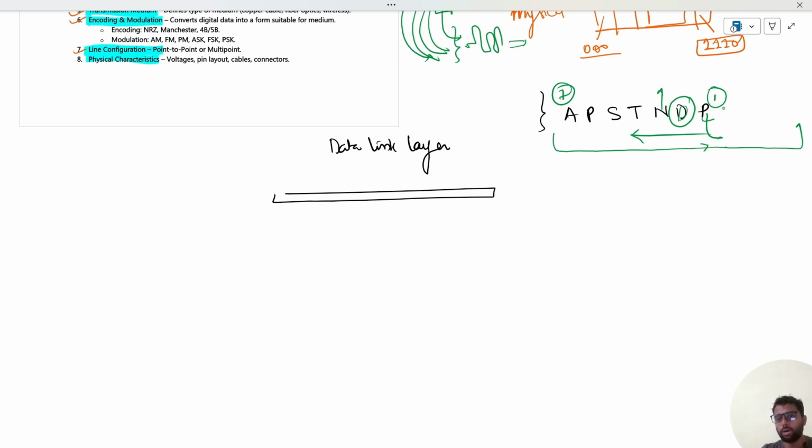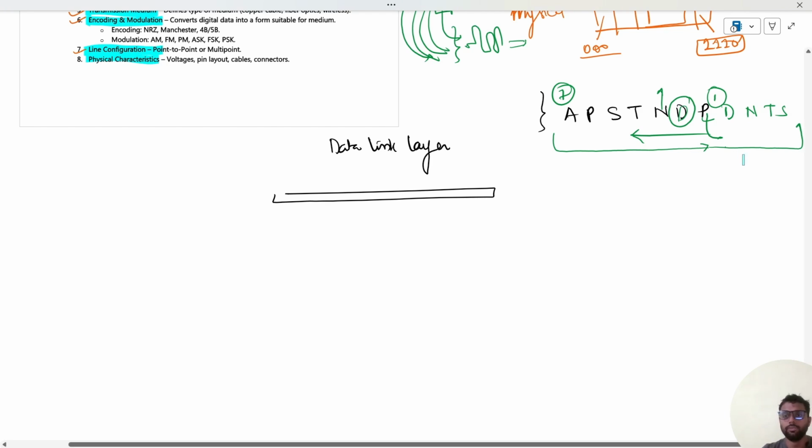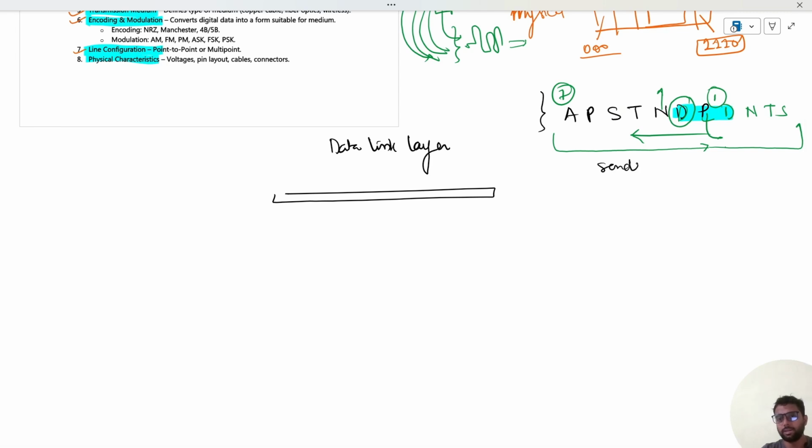So if we write down P, D, and T, S till here, we see that there are two data link layers present on either side of the physical layer. One at the sender side, and this is the receiver device one. And the physical layer is the common layer, that is the physical layer that is actually carrying the bits, or rather, to be more precise, the signals representing the bits. So this data link layer is between what? The physical layer and the network layer, that is the data link layer.